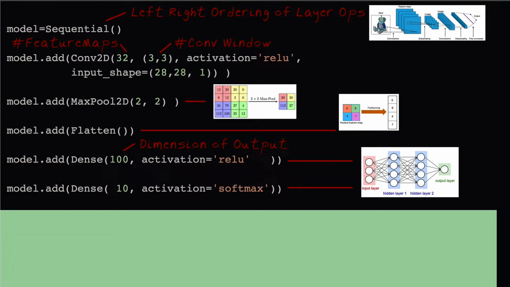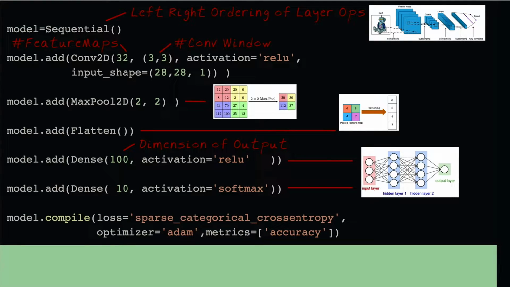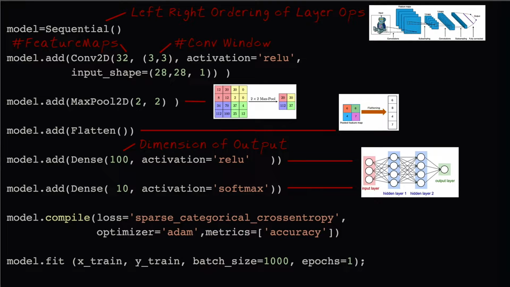Now we append a dense, fully connected layer. Then the output of 100 neurons is flattened into a 10 neuron final stage, which will use the softmax function to predict a digit. It is in this phase that my extension will occur. We then compile the model using the TensorFlow library operations of sparse categorical cross entropy with the Adam Adaptive Momentum Learning Optimizer and an accuracy metric so that we can track the learning curve. Finally, we train the model using a batch size of 1000 and 1 epoch for brevity.